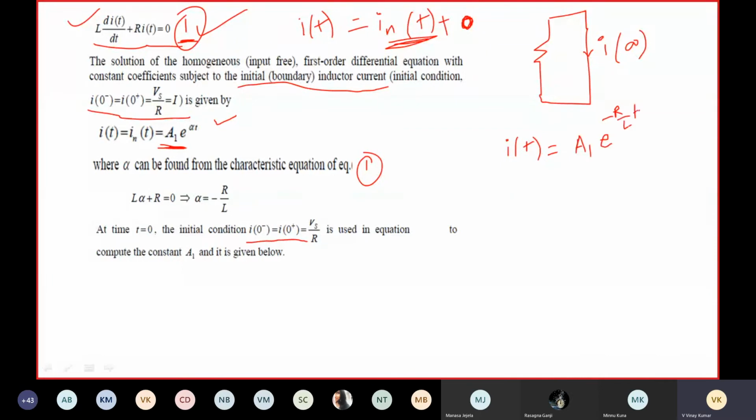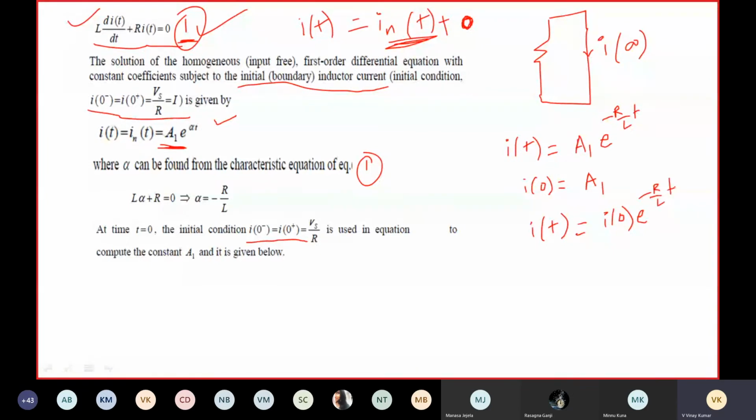So i(0) is equal to A1 into e to the power 0, which is 1. So A1 is equal to i(0). Finally the expression will be i(t) is equal to i(0) into e to the power minus R by L into t.